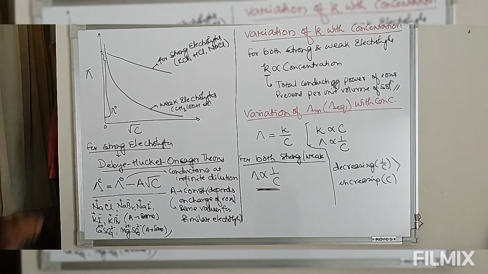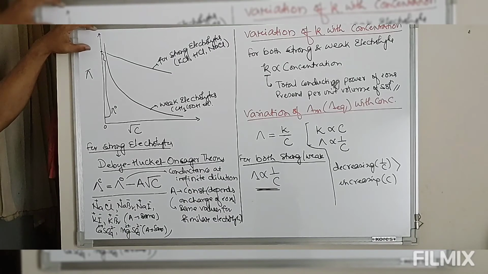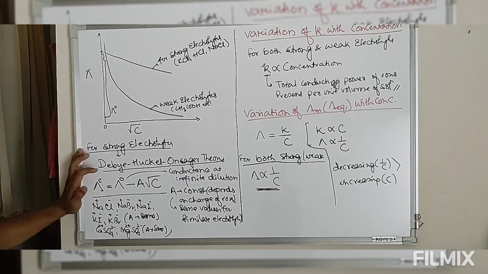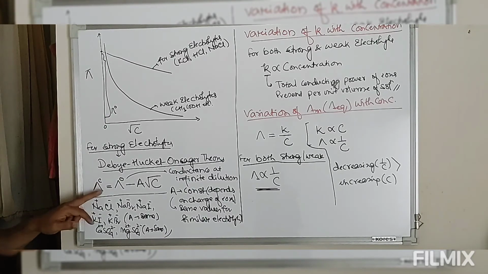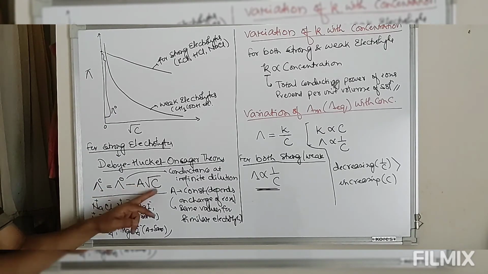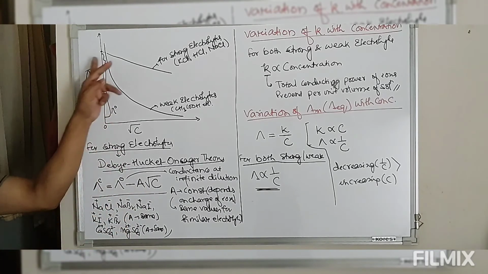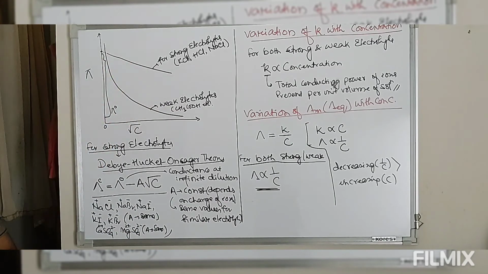So for this strong electrolyte, we can easily define the value of conductance at infinite dilution, simply by the extrapolation method, because for a strong electrolyte the graph is the equation of a straight line. Y is equal to mx plus c. So the slope is negative, so this is a decreasing slope.